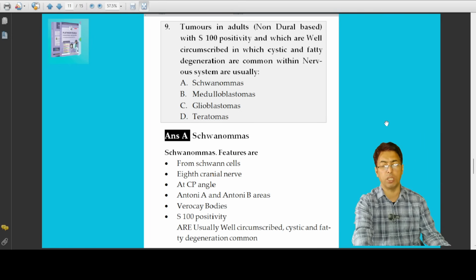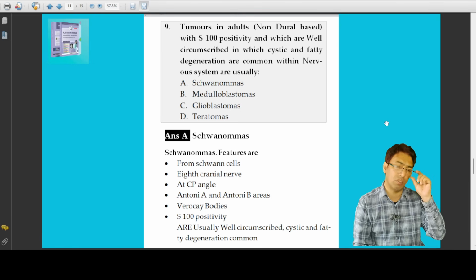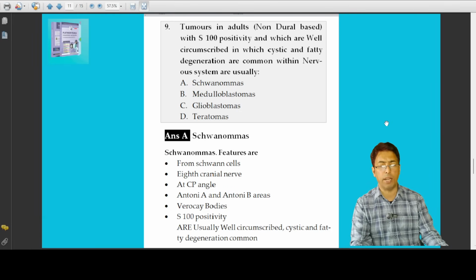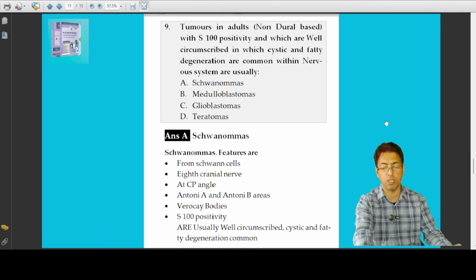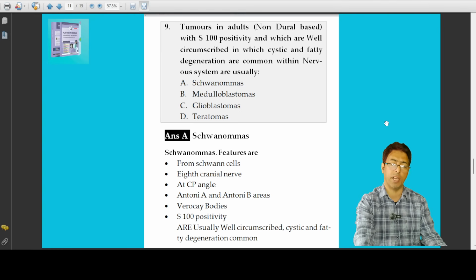Although the examiner has not given, as far as the DM standard is concerned, he has not given you other clues to this. So you have to remember that schwannomas are very important and very frequently on the minds of the examiner. There are certain important things on the minds of the examiner: the multiple endocrine neoplasia syndromes, the tuberous sclerosis, as far as oncology is concerned, as far as schwannomas are concerned, as far as meningiomas are concerned, glioblastoma multiforme, butterfly tumor, very aggressive, lethal, with a very poor prognosis. So pathological features of all these tumors you have to remember along with the baseline mutations wherever they exist.